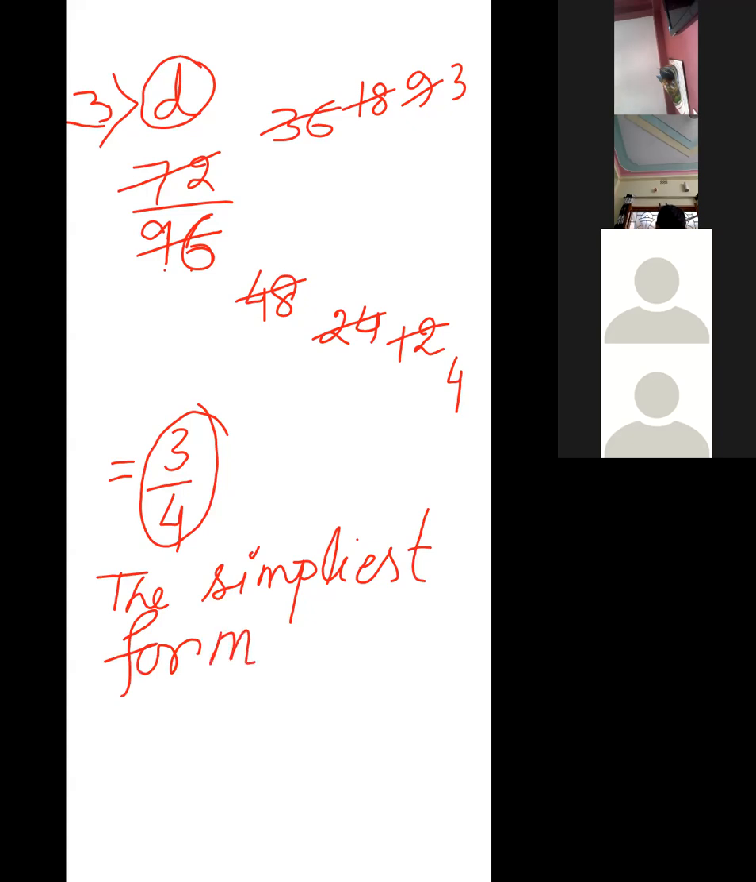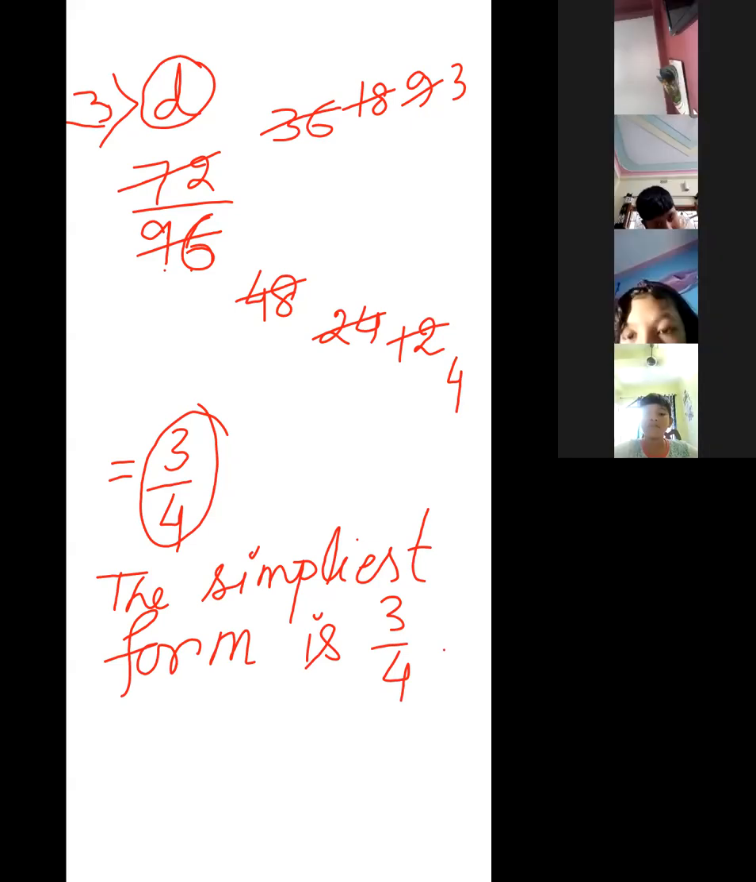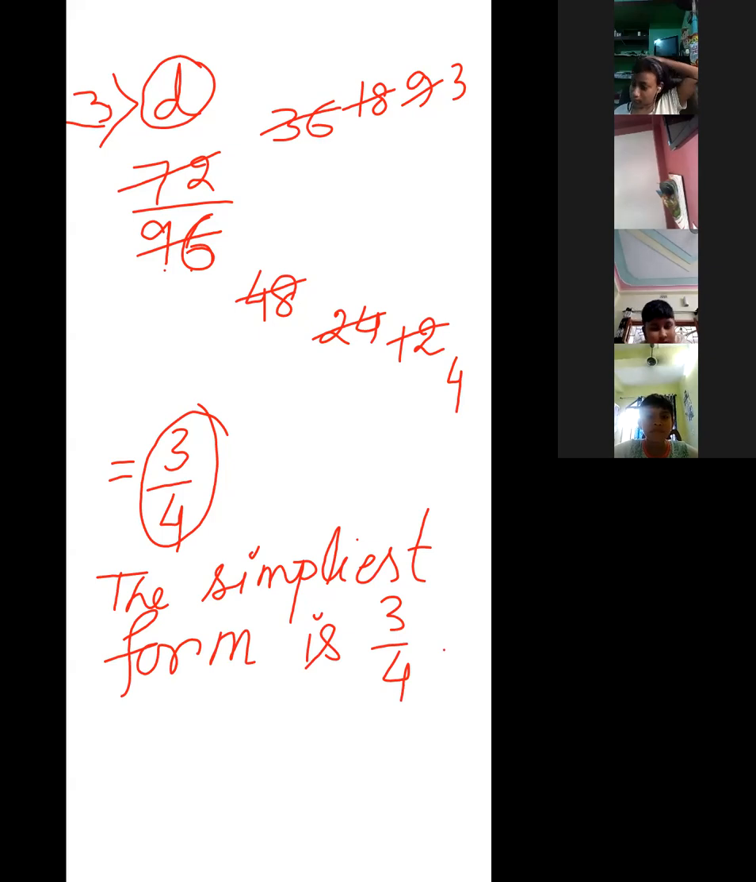Have all of you completed? Yes, ma'am. Mita, Shafin, Shayon and Reazuddin, have you completed? No, ma'am. Okay, I am waiting. Or you can write: the reduced form is 3 by 4.